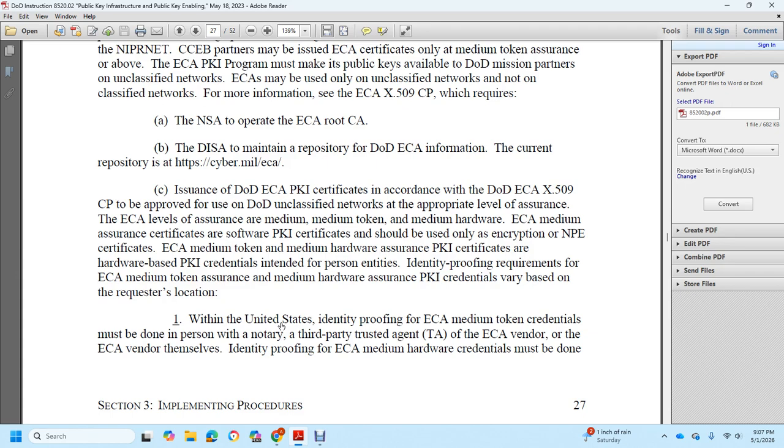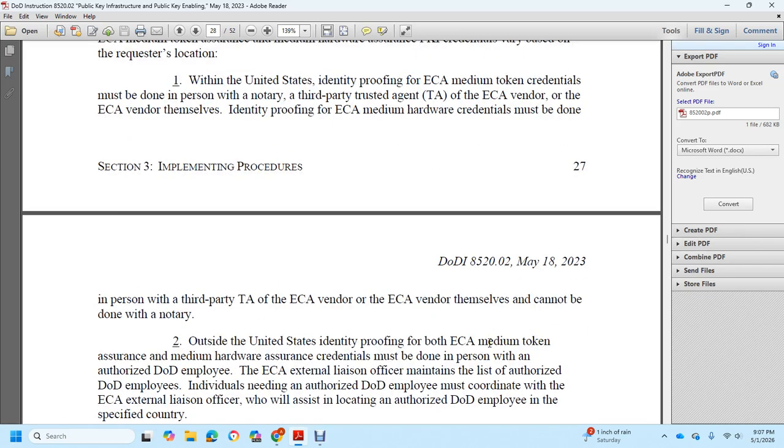Within the United States, identifying proof of the External Security Authority medium token credentials must be done over the person of the notary, third-party trusted agent, External Security Authority vendor, with the External Security Authority vendor themselves with identifying with the proof of the External Security Authority medium hardware credentials must be done in person with third-party with the TA with the External Security vendor with the ECDA vendor themselves cannot be done by the notary.